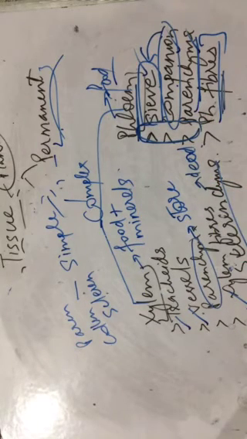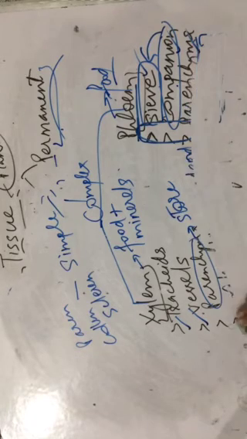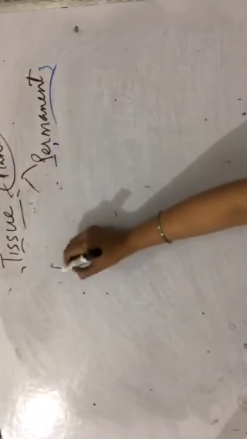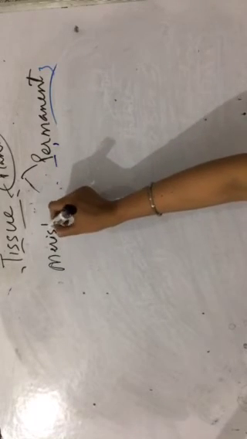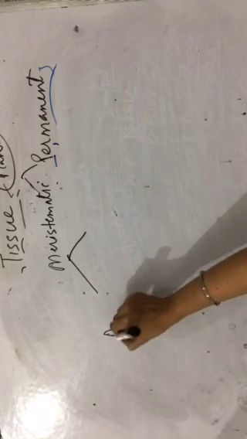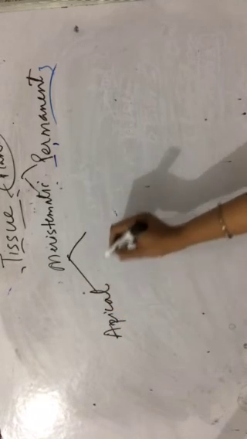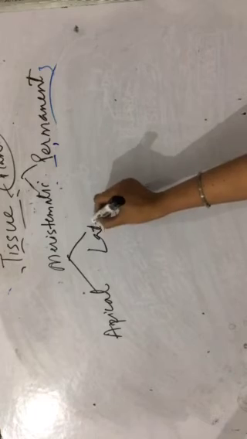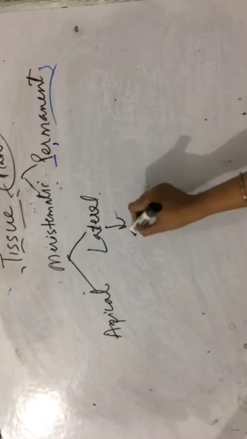Alright. So, a quick summary of this plant tissue. Plant tissue is basically of two types. Number one is meristematic. Number 2 is permanent. Meristematic is further of two types, apical meristem and lateral meristem, also known as, answer this to yourself.